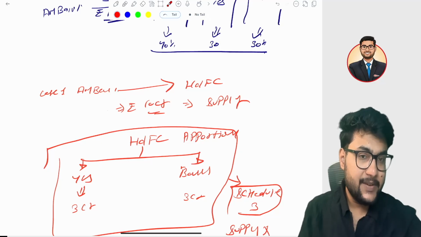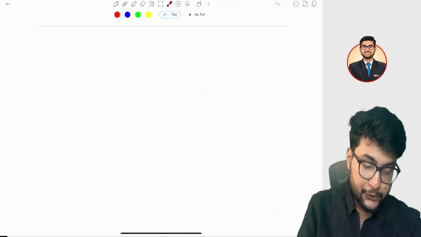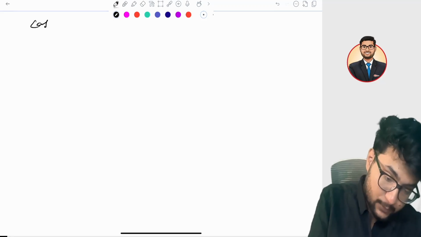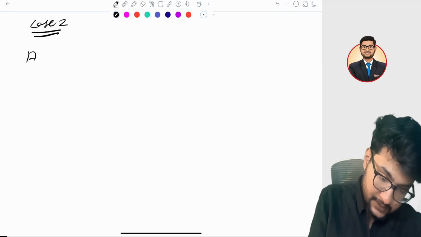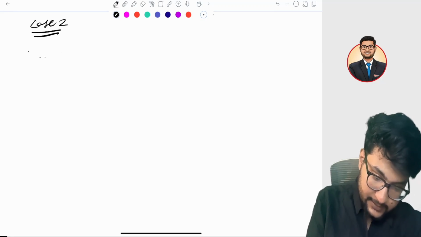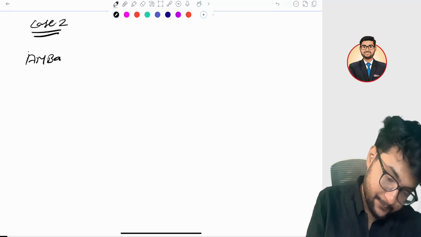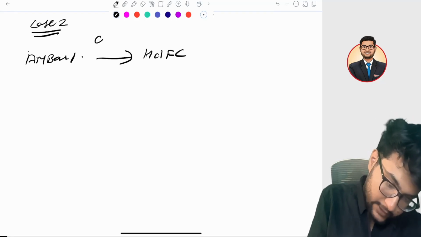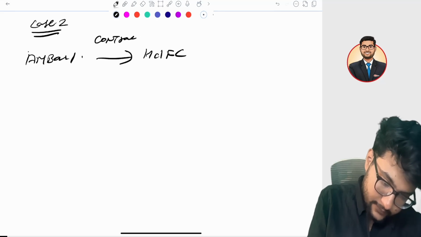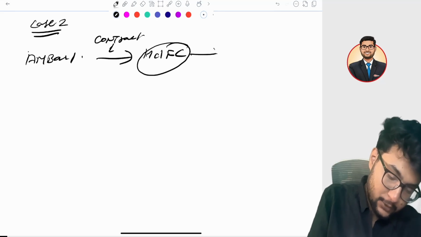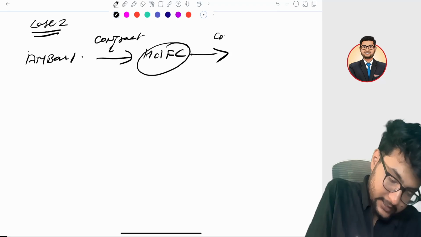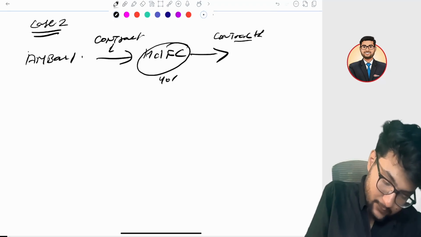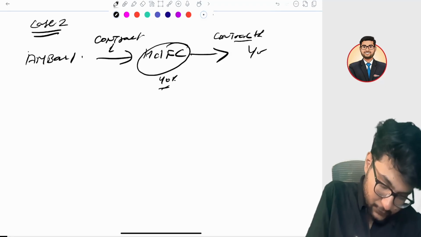But case 2 is very different from co-insurance. It's a case of reinsurance, and reinsurance is completely different from co-insurance. In reinsurance, let me take the example of Ambani again. So Ambani goes to HDFC Bank. This is contract 1. And now HDFC wants to transfer his risk. For example, 40% of the risk he wants to transfer to Yes Bank.